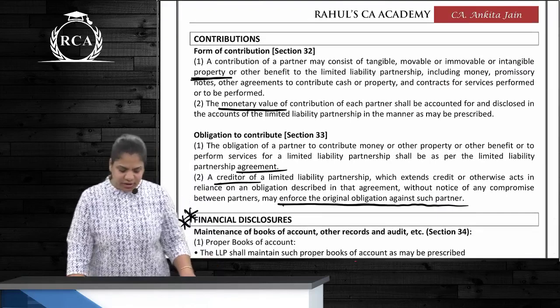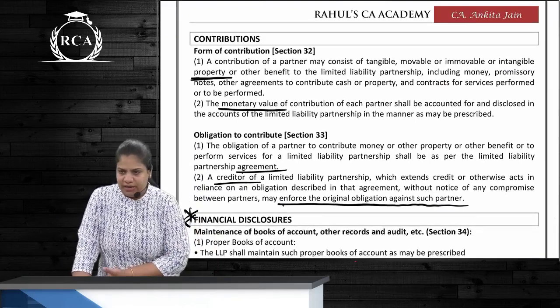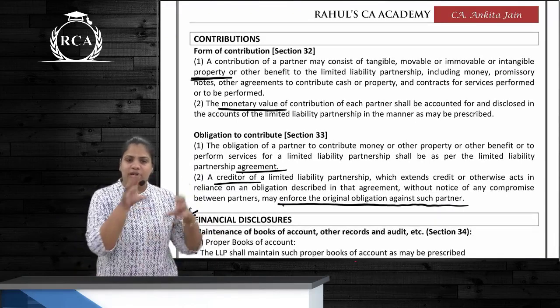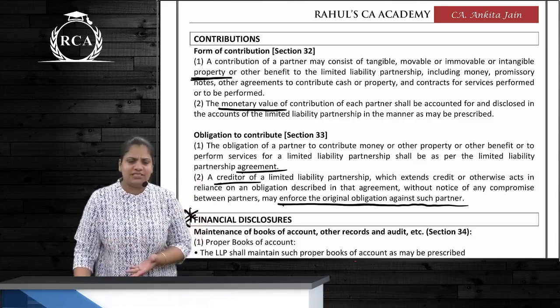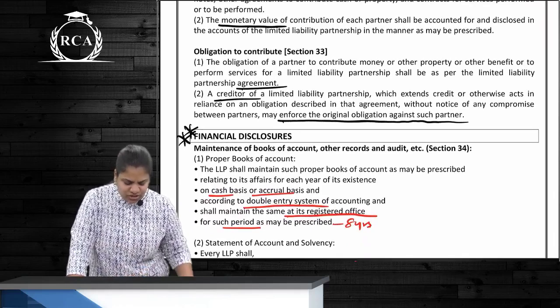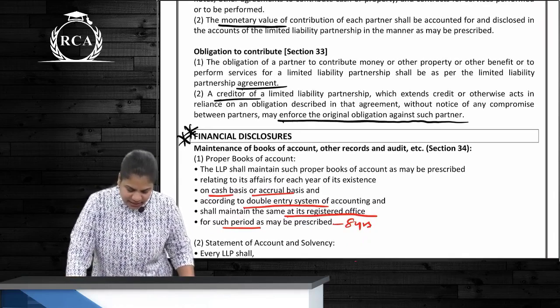Next is contribution. Whatever the partner contributes, that can be money, or any property, or it can also be any service. If it is anything else, we have to convert it into monetary terms, and that's how we'll show it in our statements, right? Obligation to contribute will be as given in the agreement, correct?